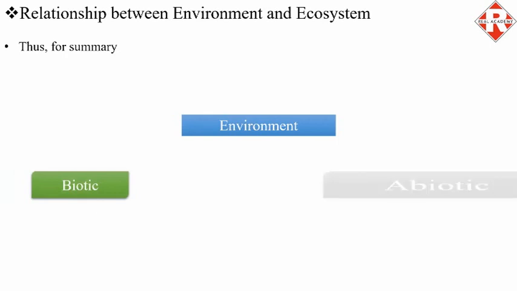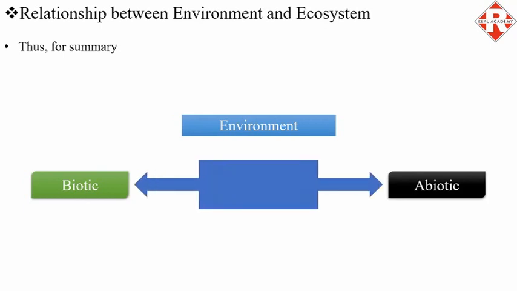Thus, for summary, environment consists of two factors, that is biotic and abiotic. There is constant interaction between these components, and these interactions are necessary. So, study of this interaction is called as ecology, and the functional unit to study ecology is ecosystem.